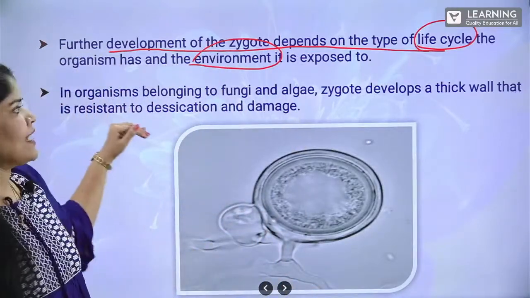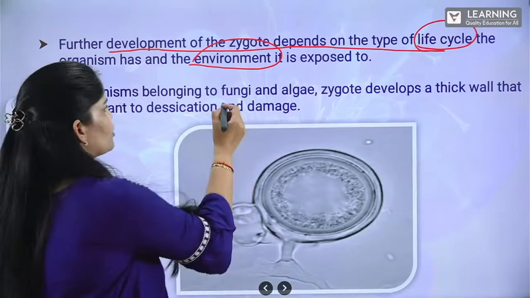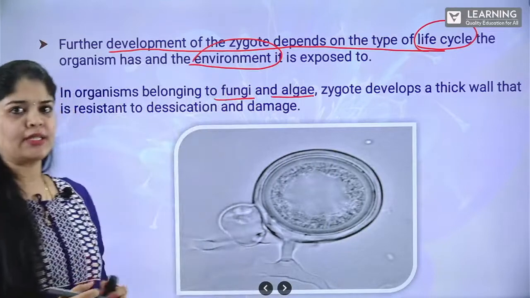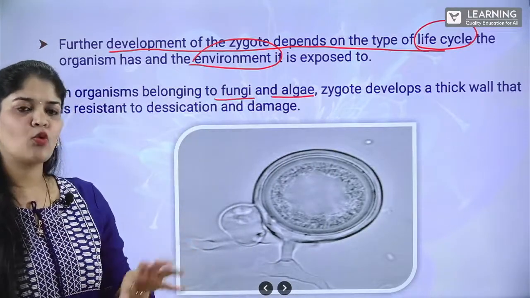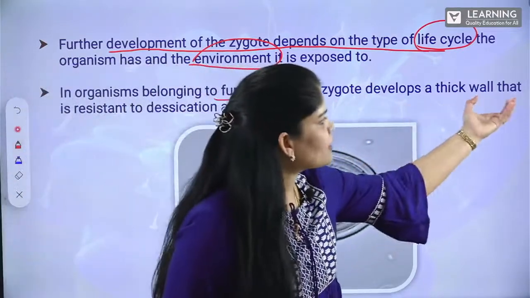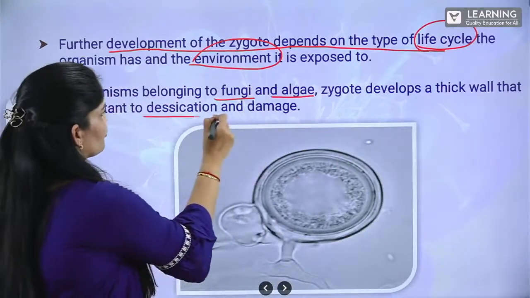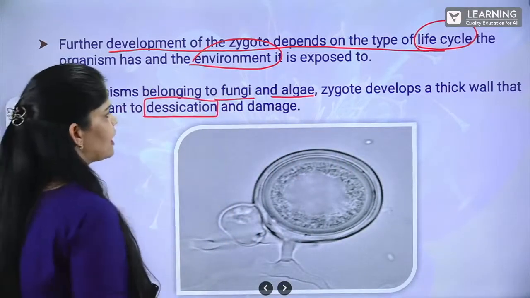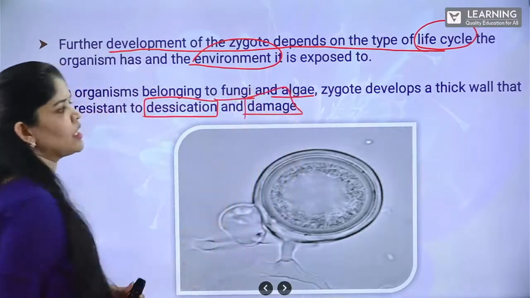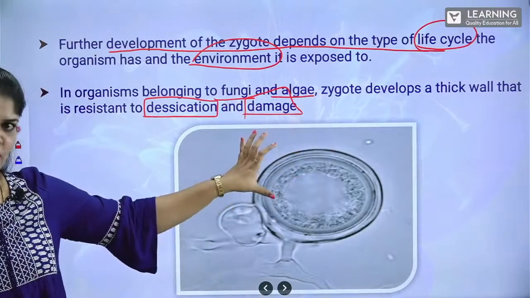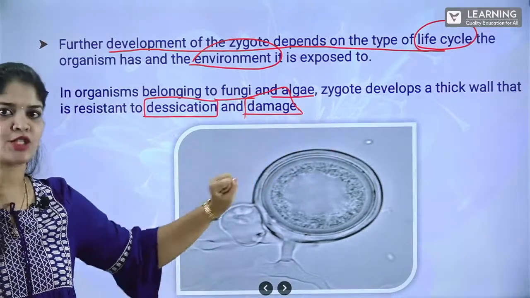In organisms belonging to the category of fungi and algae, the zygote is protected by developing a thick wall that protects them from desiccation and damage. This thick wall makes the zygote resistant to desiccation as well as damage.